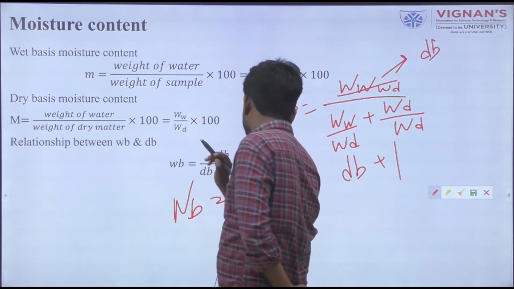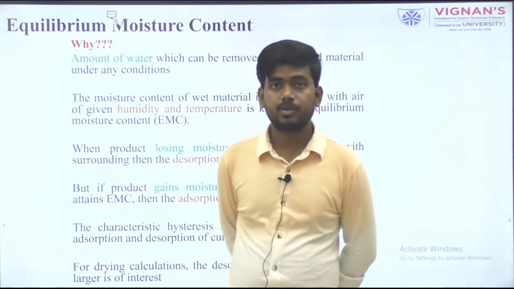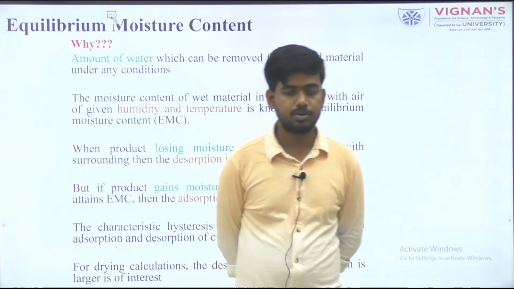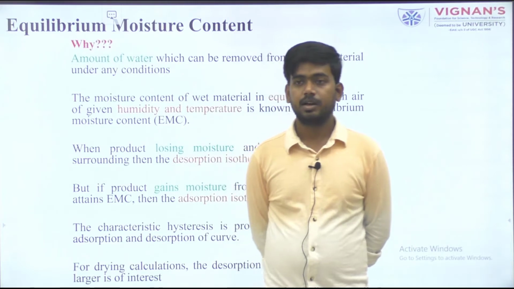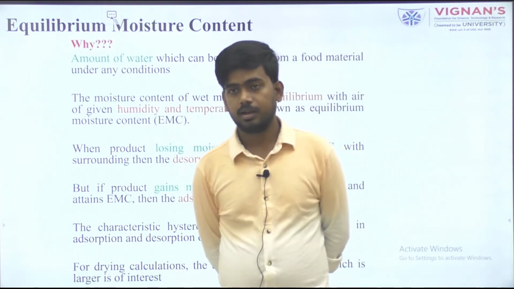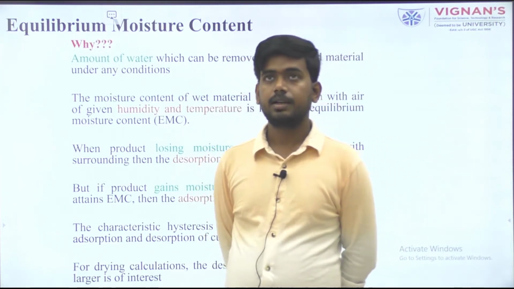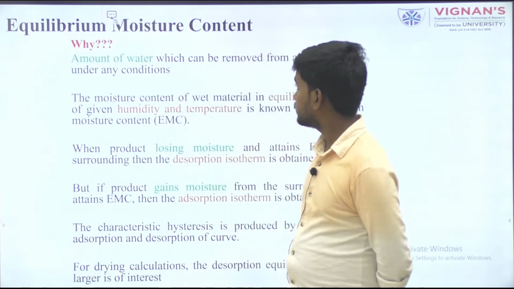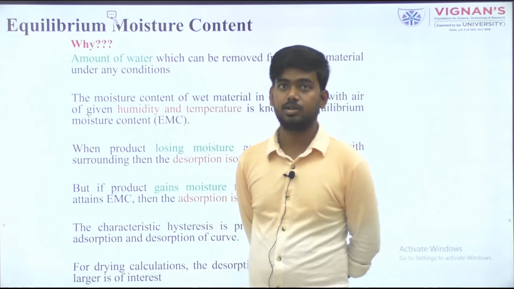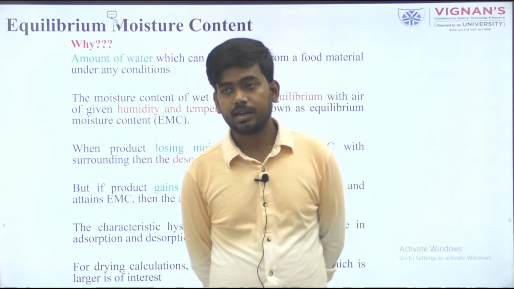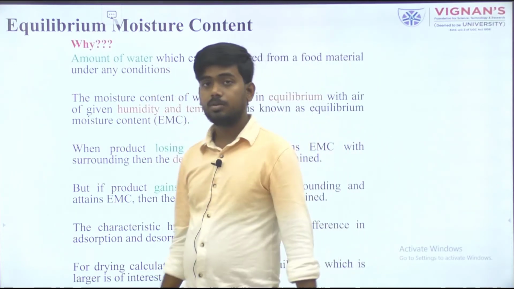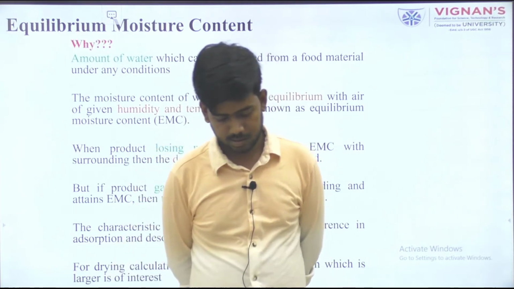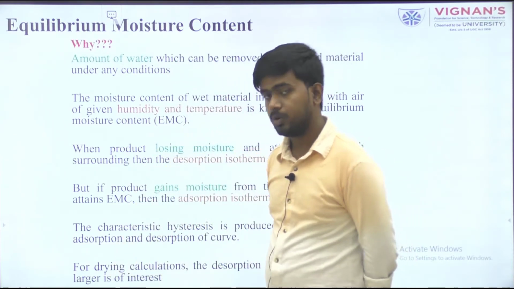When you are going for different types of treatment processes or industrial processing, there should be a certain limit up to which the moisture can be removed, and this limit can be expressed in terms of certain terminology. For that, the equilibrium moisture concept terminology came.